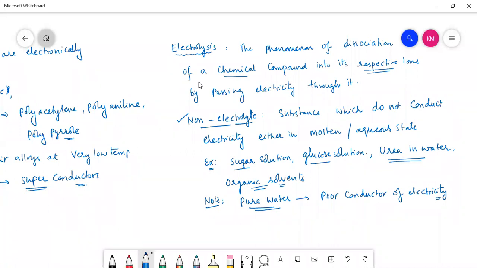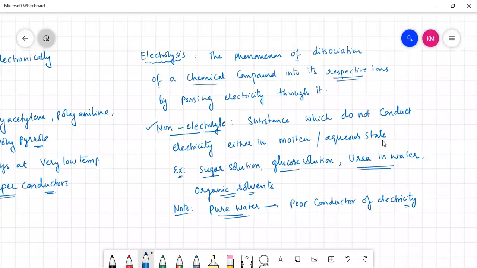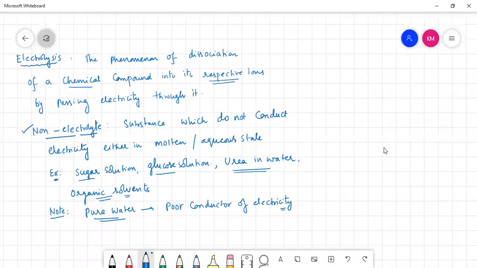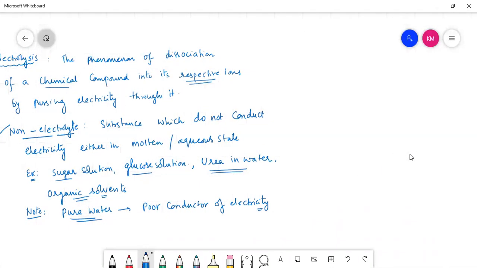Now the very important definition we are going to talk about is electrolyte. Non-electrolyte means substance which do not conduct electricity, right?